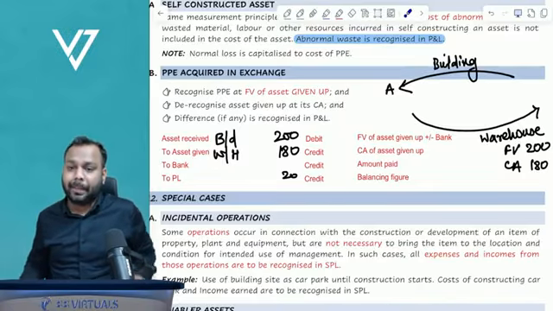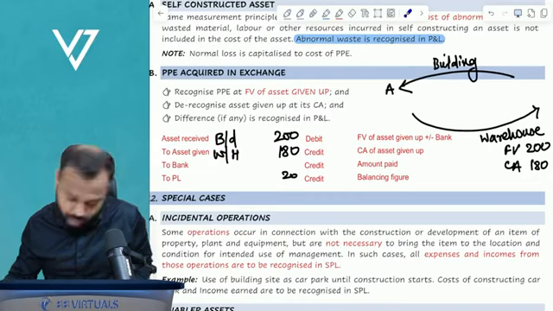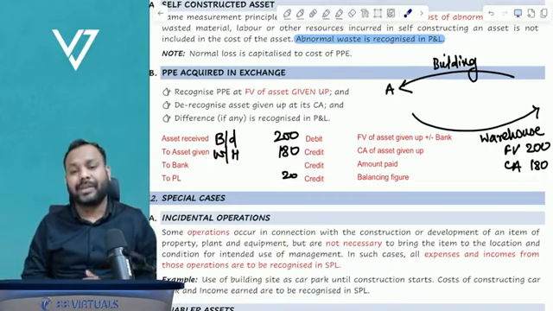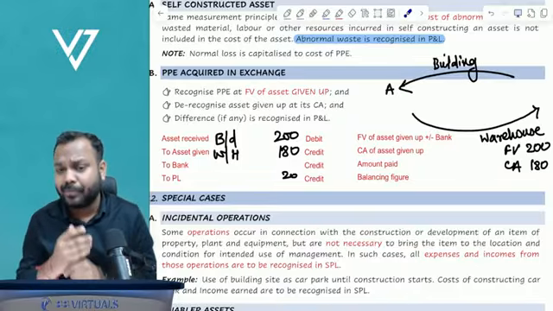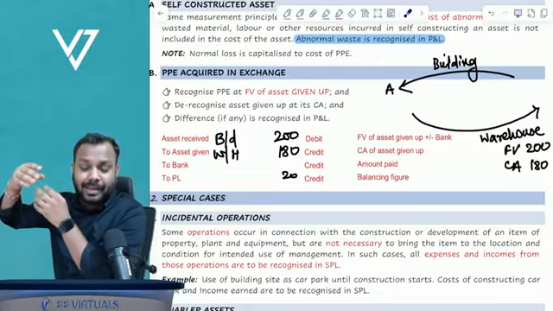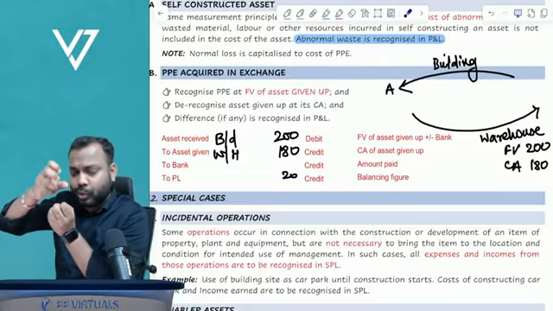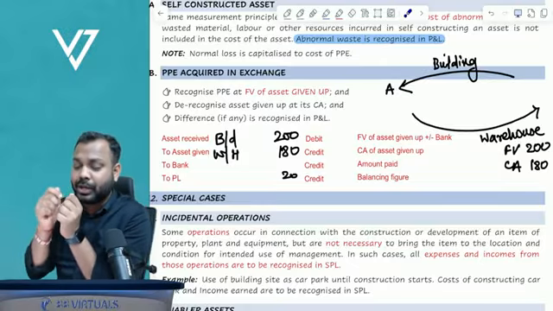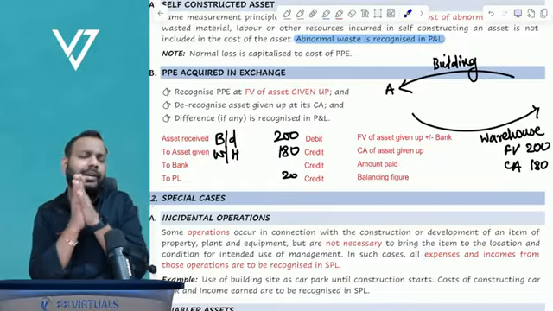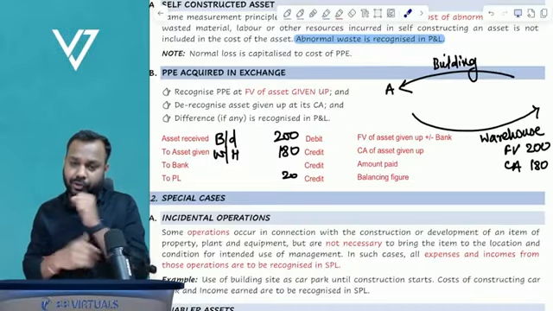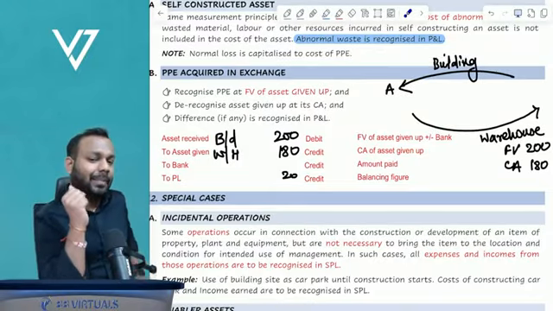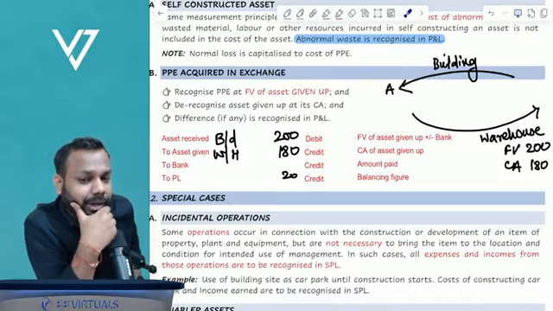Now, one more query from Chirag. Can you explain the depreciation capitalization part again? Okay, let me explain. Let's suppose I have a machinery, the one which grinds and mixes the cement, the stones and the water so that you can use it for construction of the building, right? So that machinery, let's suppose, has a life of 5 years. So definitely we have to depreciate that machinery. But tell me, where do we use that machinery?